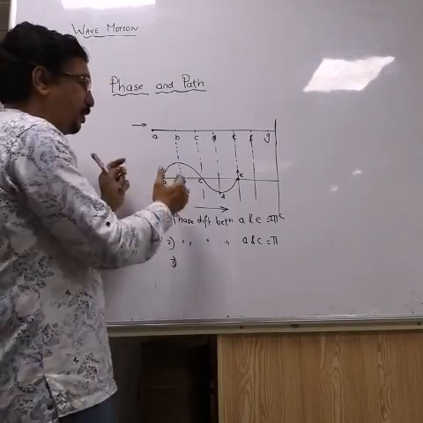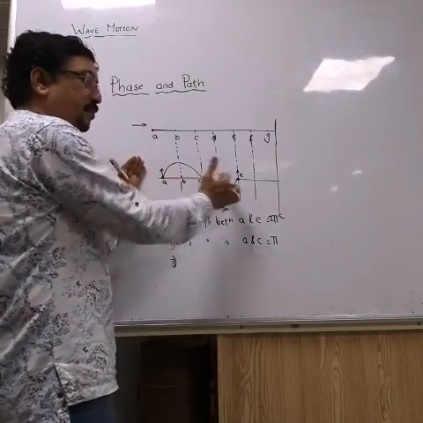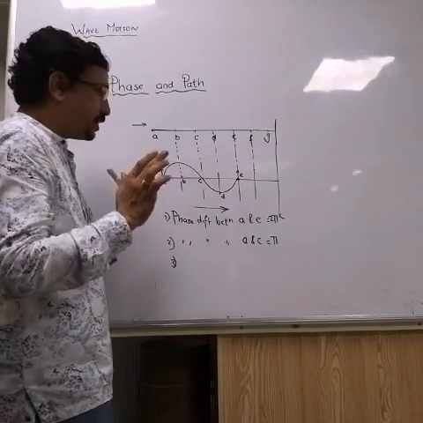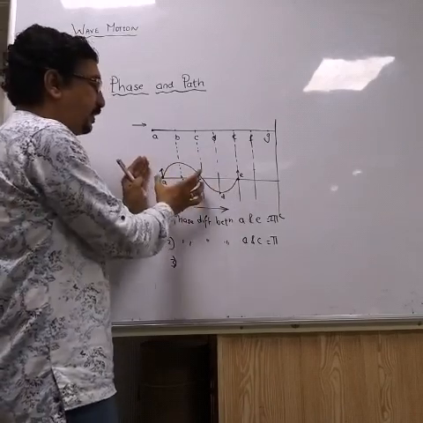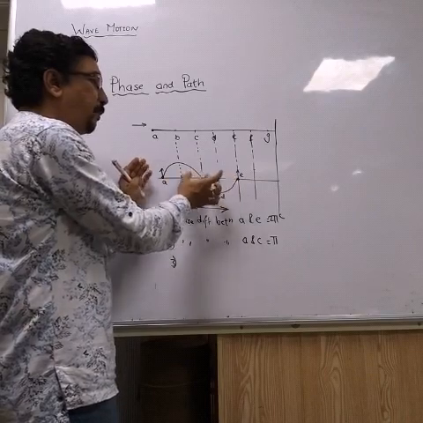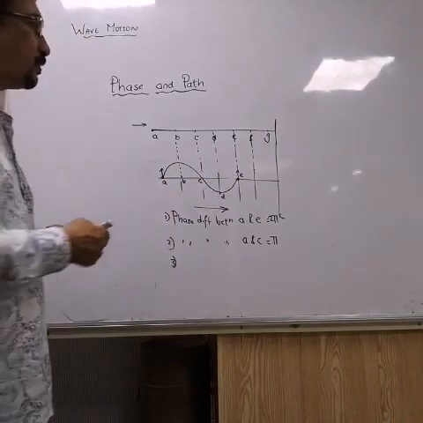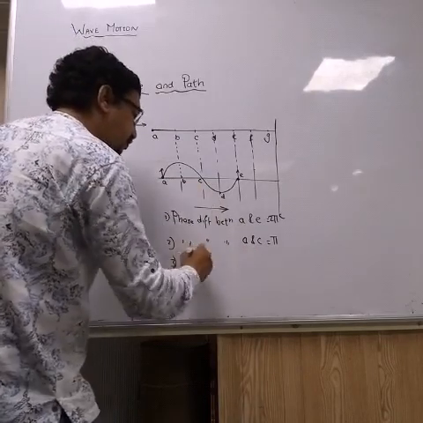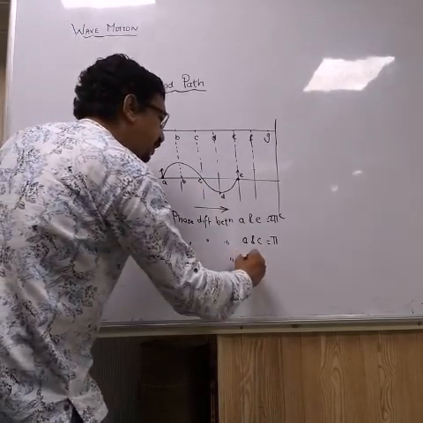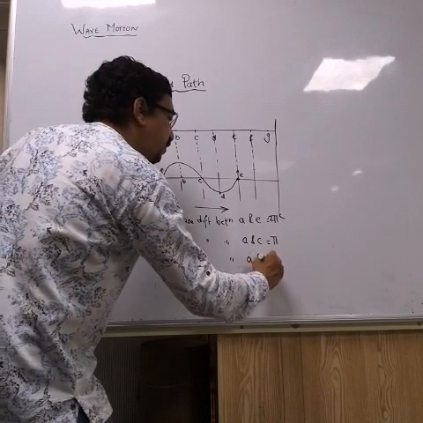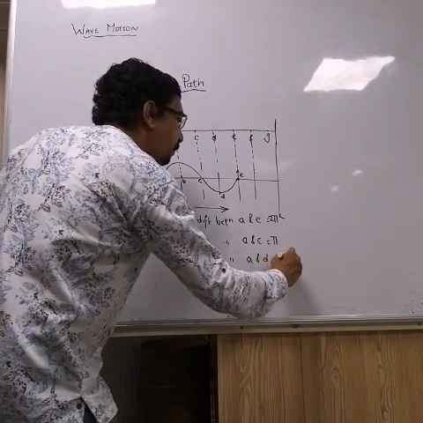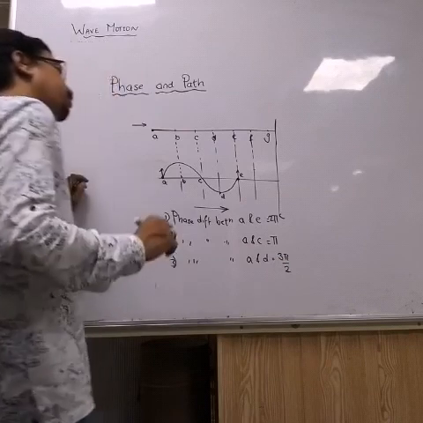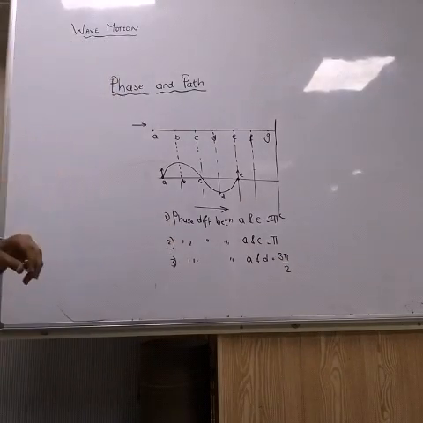So A and D, what will be the phase difference between A and D? This is pi and this is pi by 2. Pi plus pi by 2 is how much? Phase difference between A and D will be 3 pi by 2.